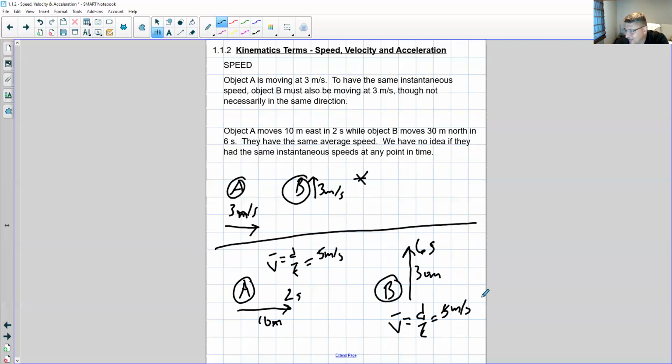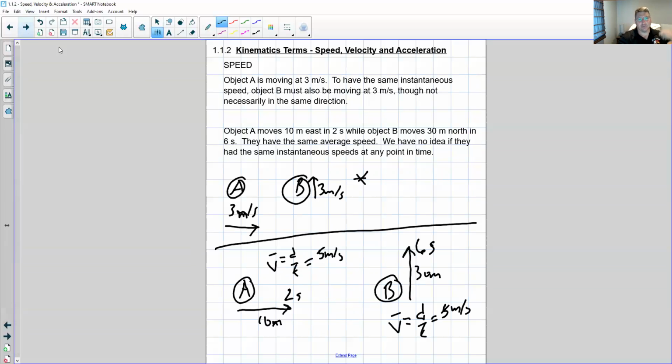But we have no idea if objects A and B have the same instantaneous speeds at any point in time. They may have. They may have both started from rest. They may both end at rest. We really have no way of knowing any further information, but we can conclusively say that their average speeds are the same, right? So while we have no information about the instantaneous speeds while they're traveling, we can in fact conclude that they have the same average speeds.